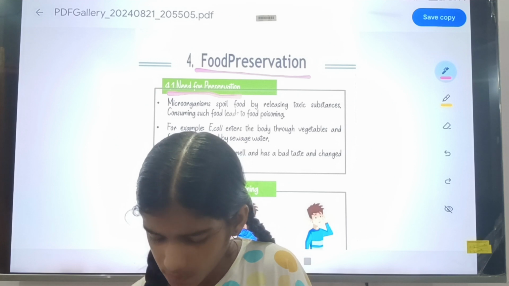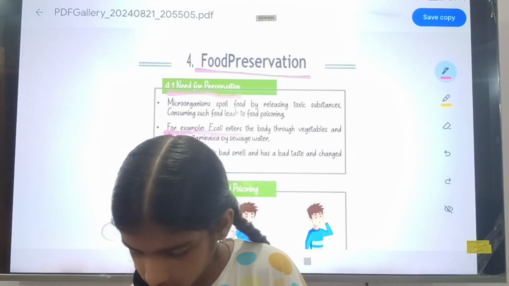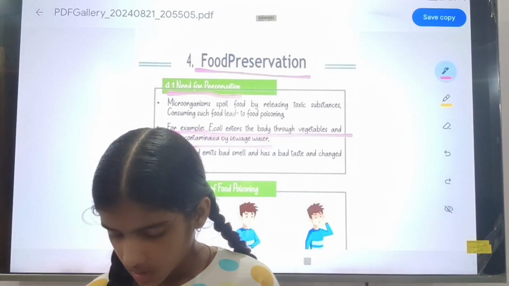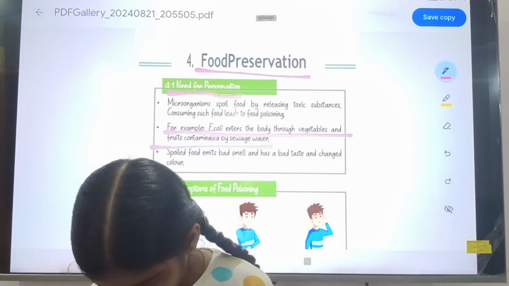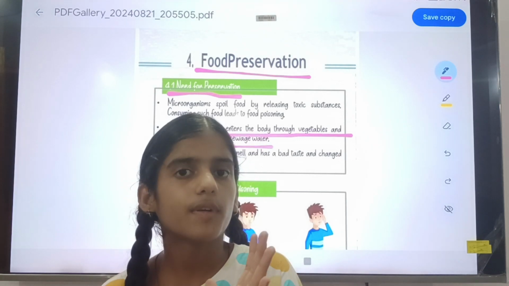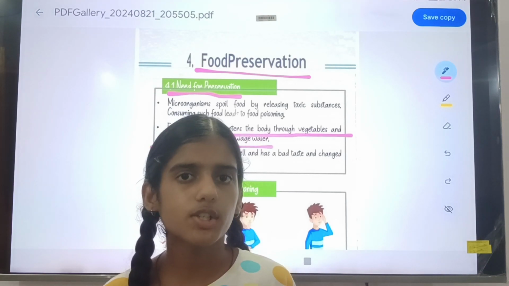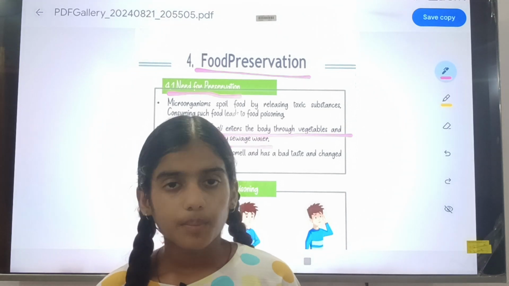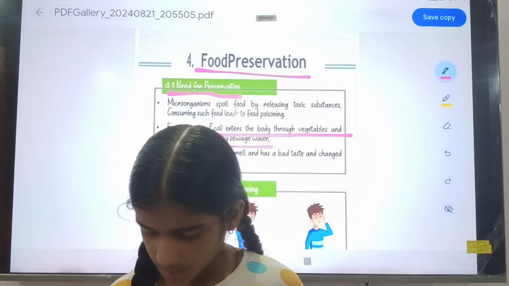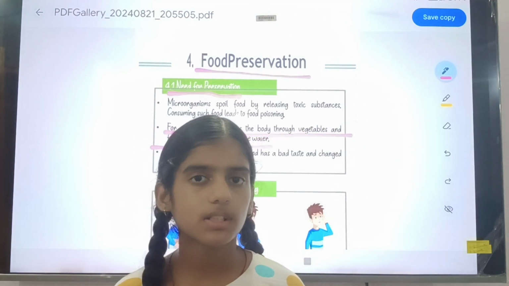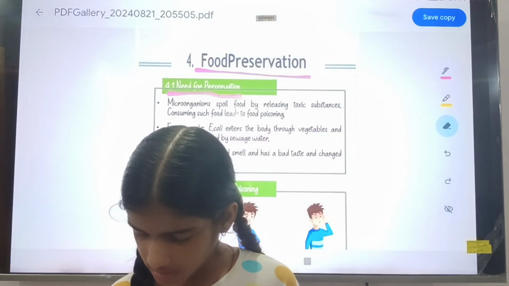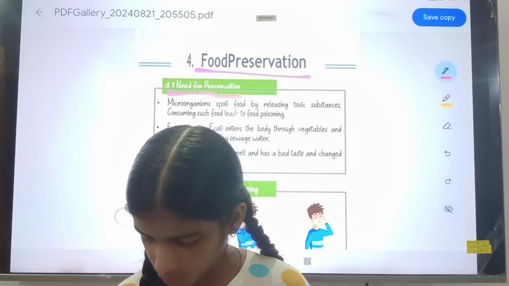For example, E. coli enters the body through vegetables and fruits contaminated by sewage water, meaning very dirty water. By eating vegetables and fruits that contain dirty water, we can ingest E. coli, which is very harmful to us.